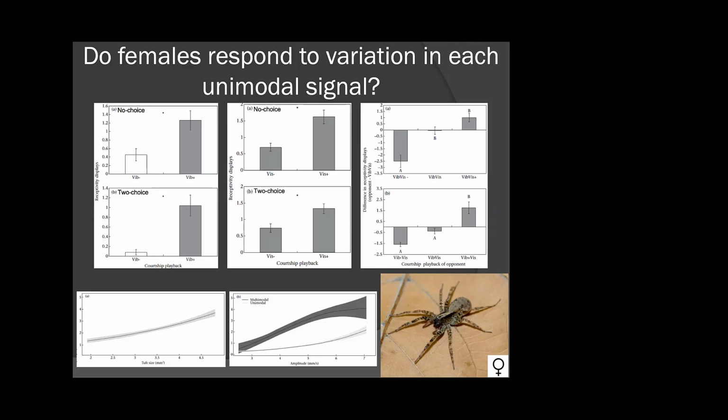So whether it's a no choice setting or a two choice setting, or whether it's within a multimodal signal, increasing the tuft size or increasing the amplitude, or if it's across a nice little preference function, clearly females do respond to variation in increasing tuft size or in increasing amplitude when presented as a unimodal signal, or again, even presented as a multimodal signal.